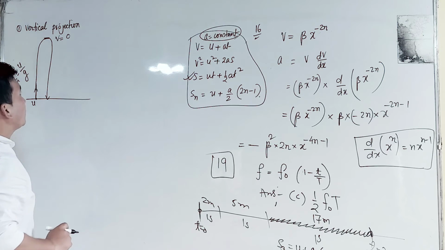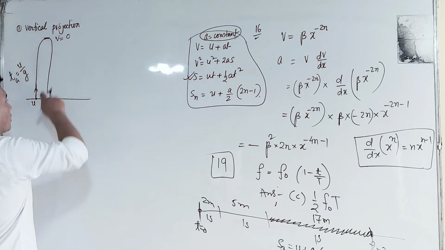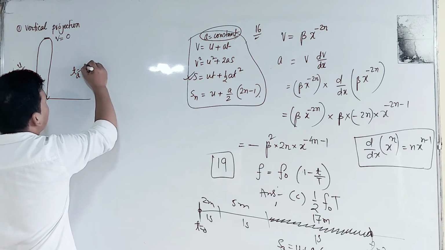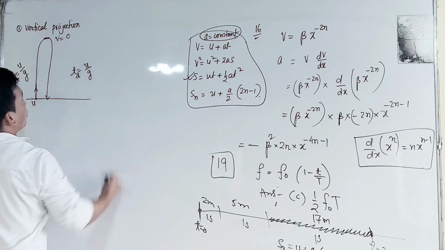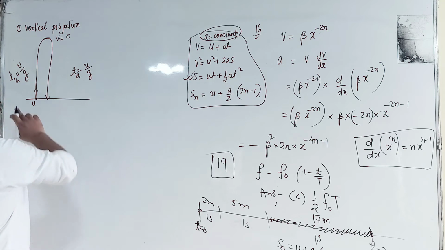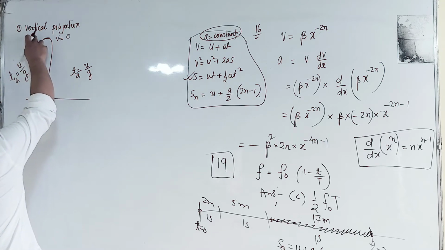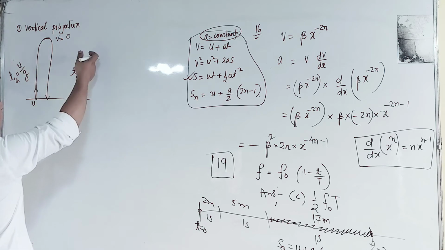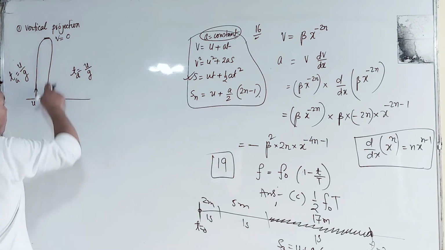And the time taken by the body to fall back to the ground will be known as the time of descent, and this will have the same value, u by g. If the body takes 3 seconds to rise up to this point, the body will also take 3 seconds to fall back to the ground.